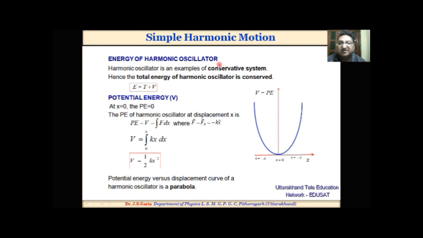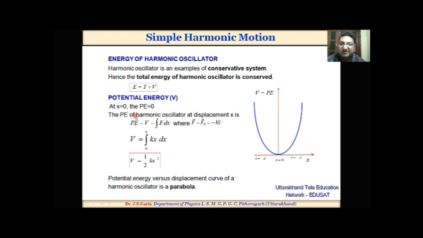Energy of harmonic oscillator. The harmonic oscillator is an example of a conservative system, hence the total energy of the harmonic oscillator is conserved. E, the total energy, is equal to kinetic energy plus potential energy. Potential energy is defined by V. At the mean position x = 0, the potential energy is 0.